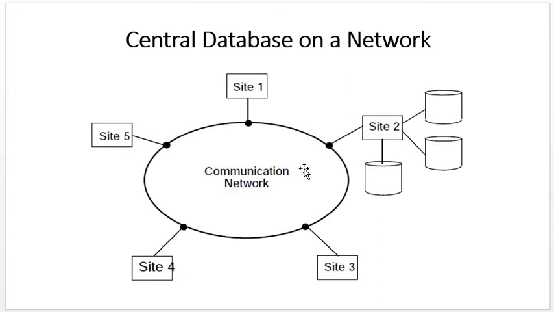What is the disadvantage of a central database system? If, for example, site 2's connectivity is lost or the centrally located database is lost, then the entire network and every site have no access to their own data.